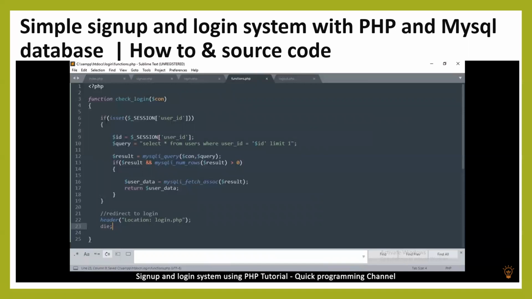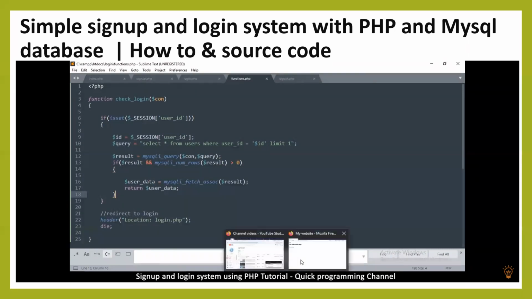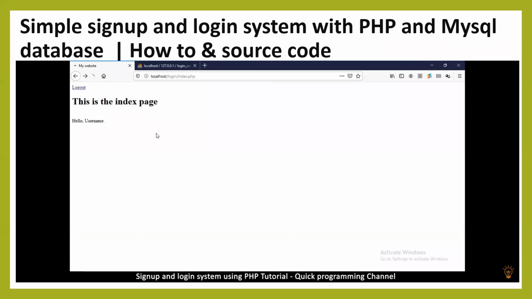So it's simple. What we're doing is reading, checking if the session value exists. If not, we redirect. If it exists, check if it's real. If it is, return the user's data. If not, it will come here and we will redirect. So it's that simple. So if we go back here now, since that value we know is not set, of course it's going to redirect us.